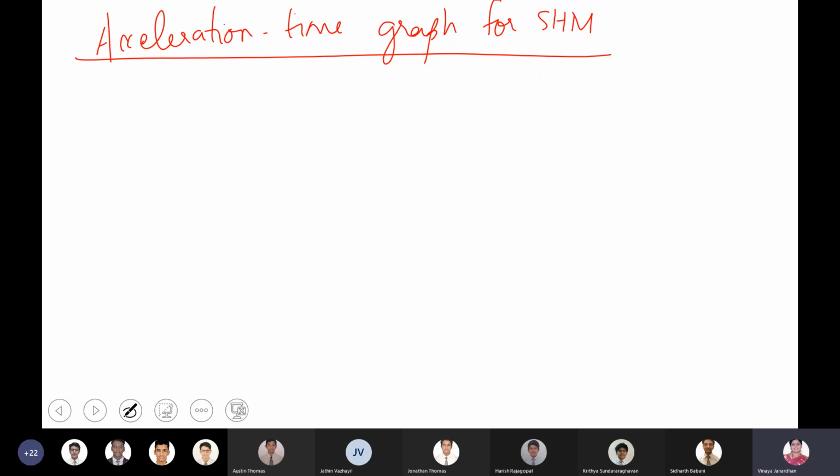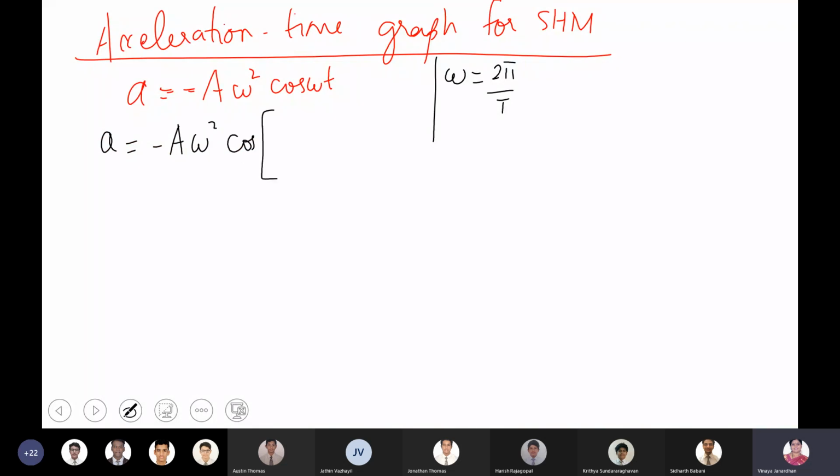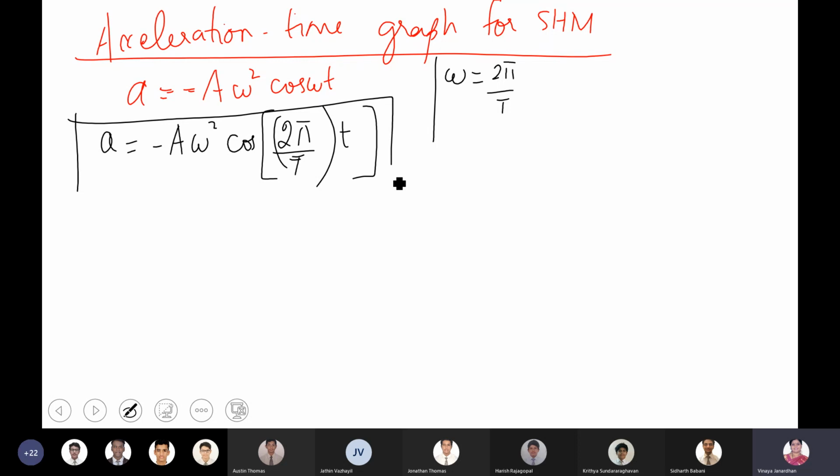Now your acceleration is given by minus A omega squared cos omega t. We need to substitute omega as 2 pi divided by T. So a becomes equal to minus A omega squared cos of 2 pi by T times t, where T is the time period. This will be your expression.